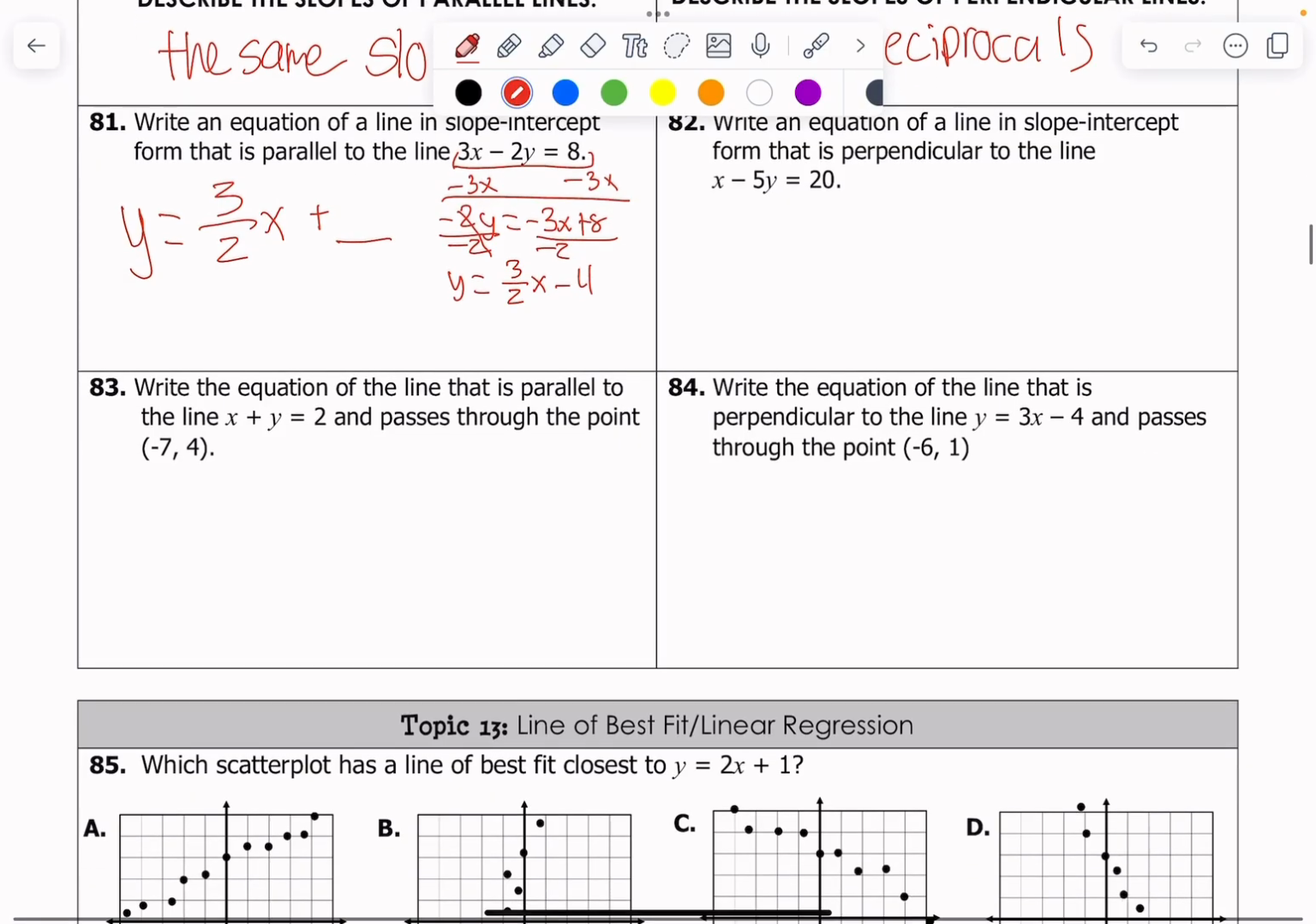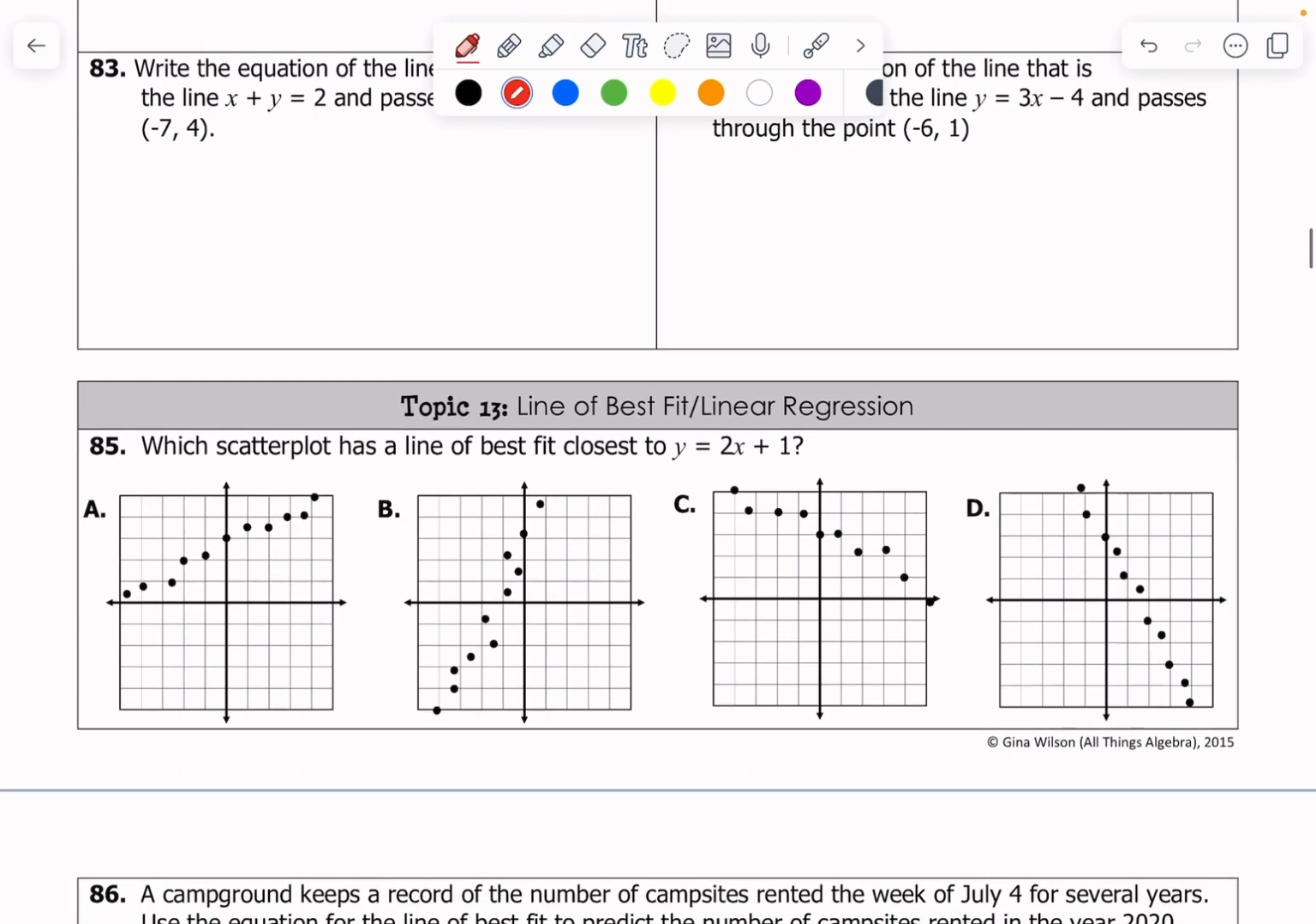83 and 84, very similar. You find the slope of a line, you write an equation in point slope form, and then you just convert it back to slope intercept. Two topics left, almost done.